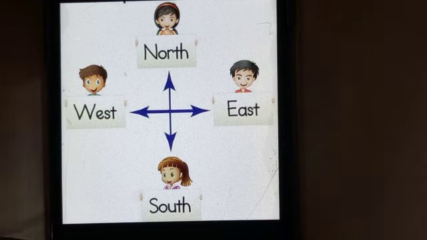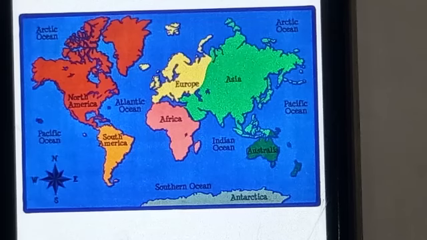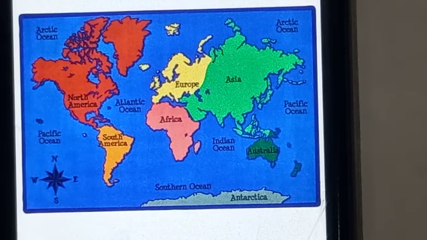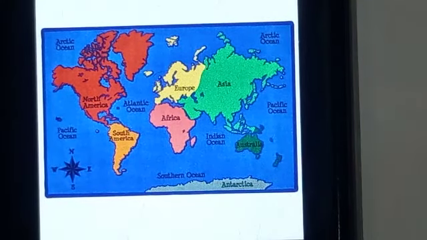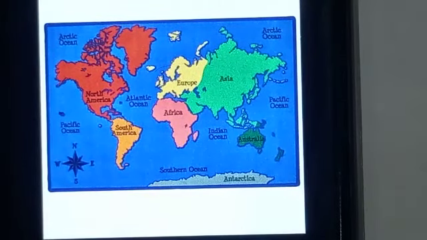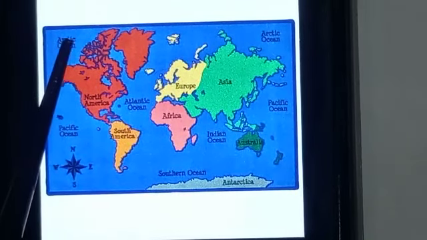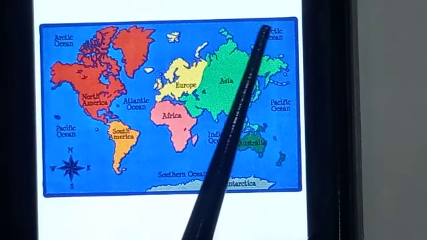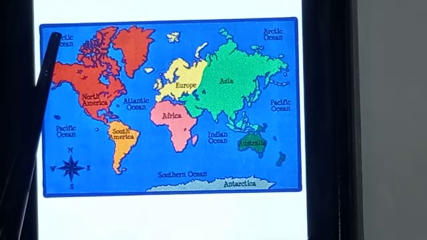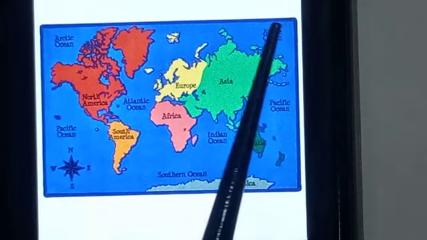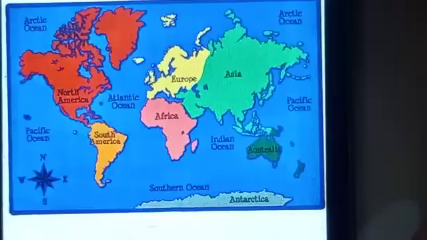Either you have a world map or a Pakistan map or a South Asia map, whatever the map is, the first thing is always directions. First of all, we will locate the oceans. I hope you understand the definition of ocean. You know that we have five oceans. The first ocean is the Arctic Ocean. This is the location of the Arctic Ocean. Here on the top we have the Arctic Ocean. It's up to you whether you write Arctic Ocean on the left side or the right side. The full area is the Arctic Ocean.